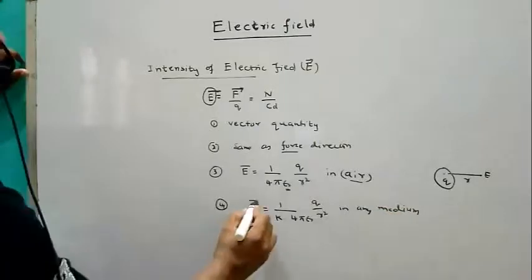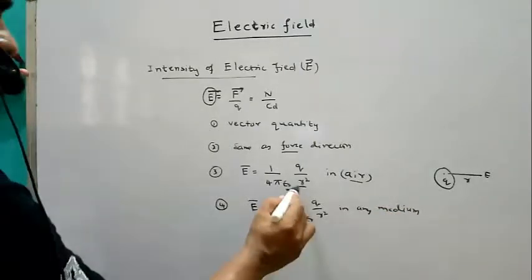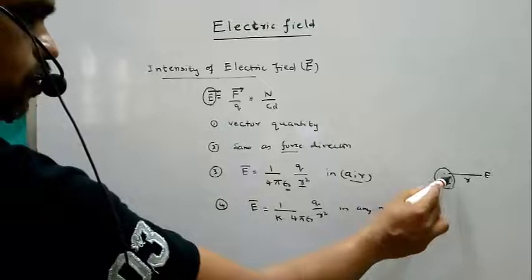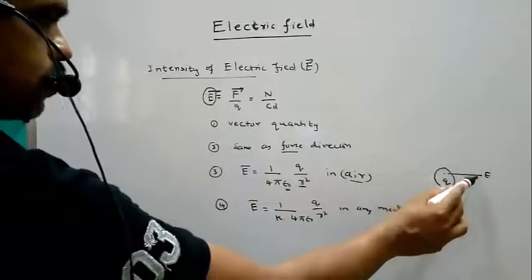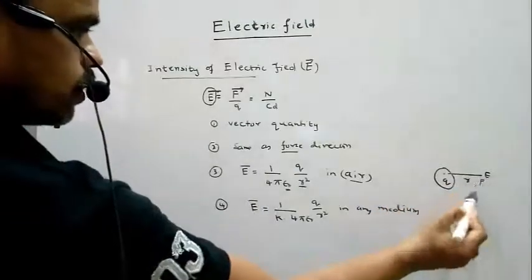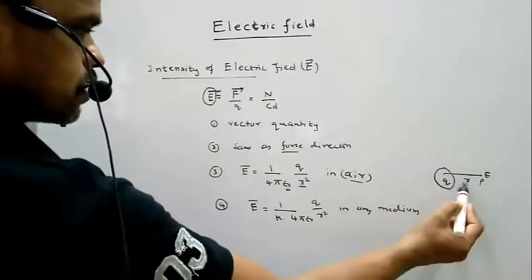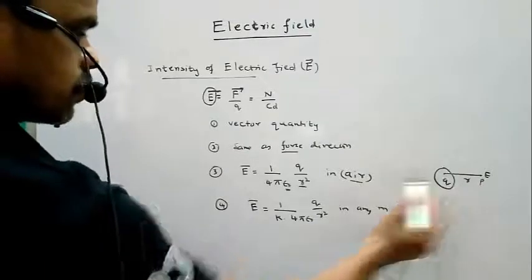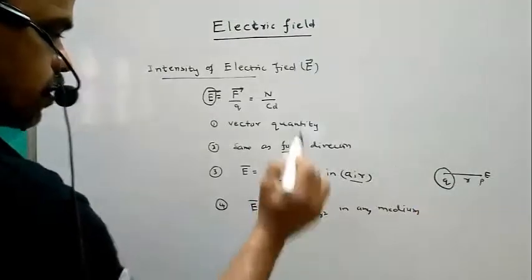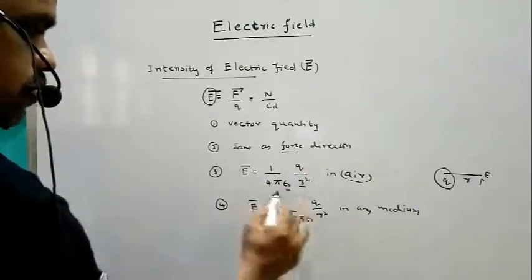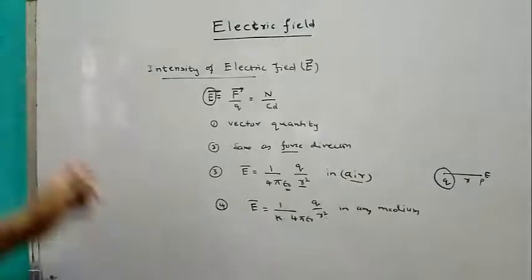So here R is the distance from a charge Q at any point. The electric field intensity at a distance R from a point charge Q is equal to 1 by 4πε Q by R square if it is in air, and with the permittivity of the medium if it is in a medium.